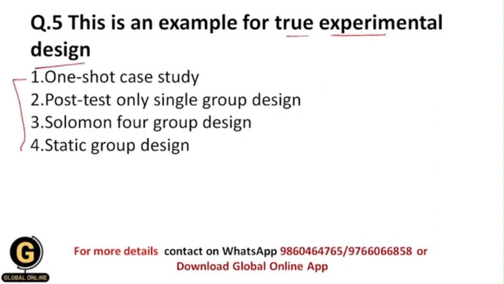Next, this is an example for true experimental design. From these study designs, which is the example for true experimental design? One shot case study, post test only single group design, Solomon 4 group design, or static group design. First of all, we will see what a group design is. In group designs, analysis of data and conclusions drawn from the study occur at the level of the group, not individual participants. So whatever conclusions we get are made from the groups, not from the individual persons. This is called the group design.